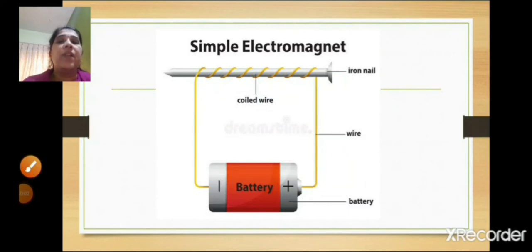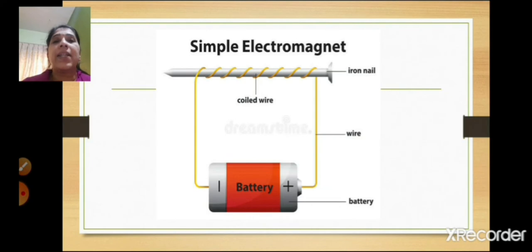So now children, we are going to study about electromagnets. This you have studied last year also. So what are electromagnets? A temporary magnetism is produced in an iron when an electric current is passed through this soft iron strip. So this is called an electromagnet. This type of magnet is called an electromagnet.